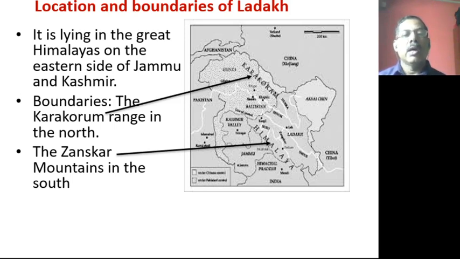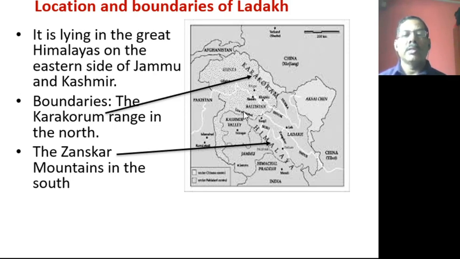Ladakh is situated in the Greater Himalayas, on the eastern side of Jammu and Kashmir. This is Jammu and Kashmir, and on its eastern side Ladakh is situated.